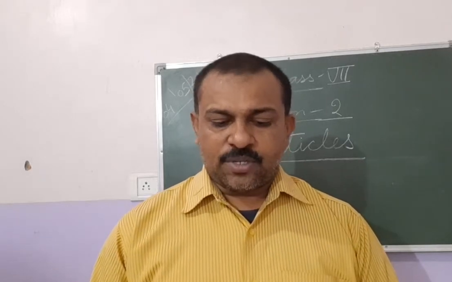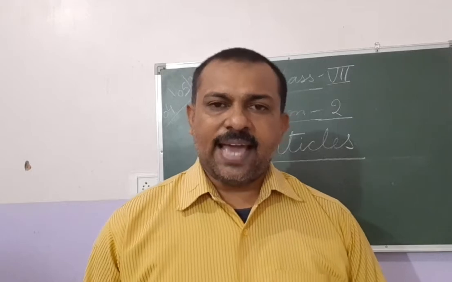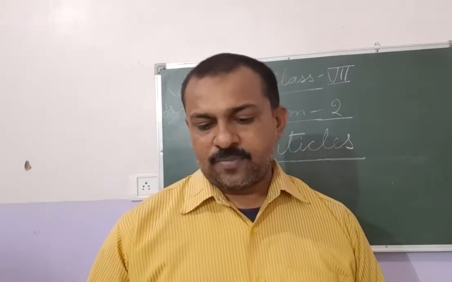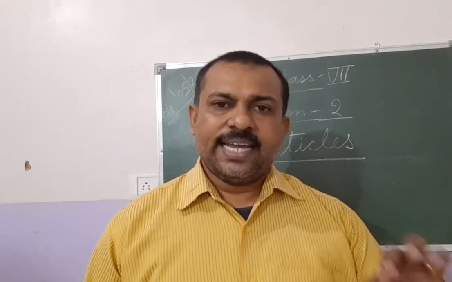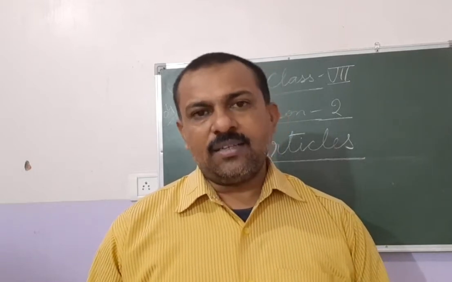Now there are two types of articles. They are determiners, we know it. There are two types of articles: the indefinite articles a and an. Indefinite means there is no limit, we do not know anything about it. And the definite article the, we know it exactly. Particular, that is the.